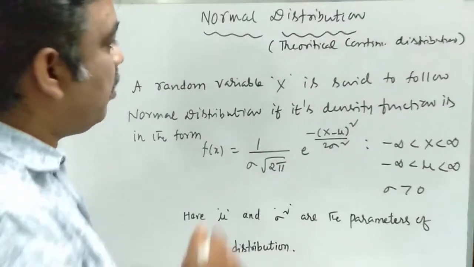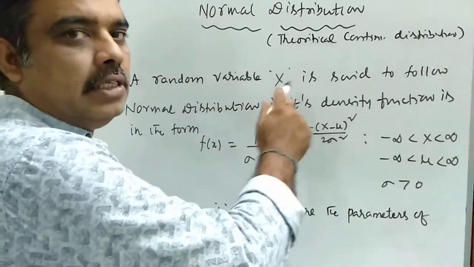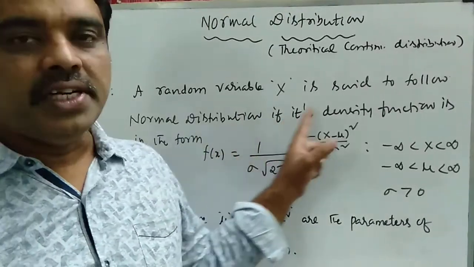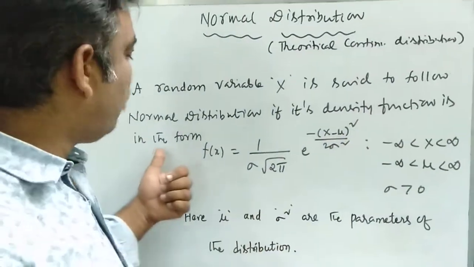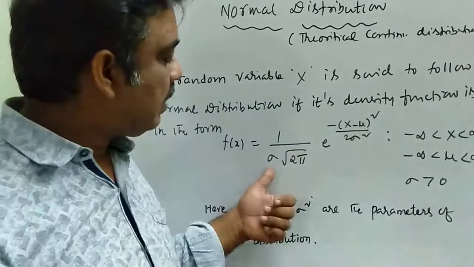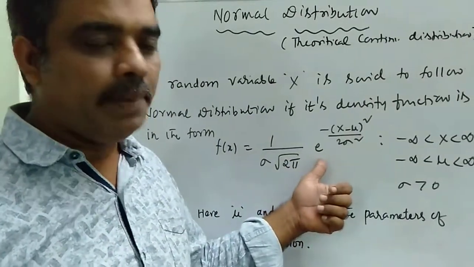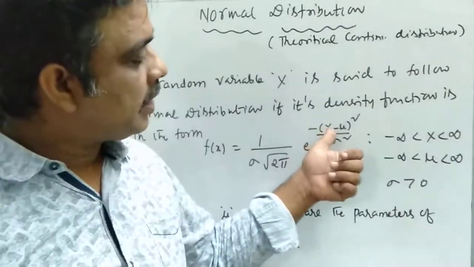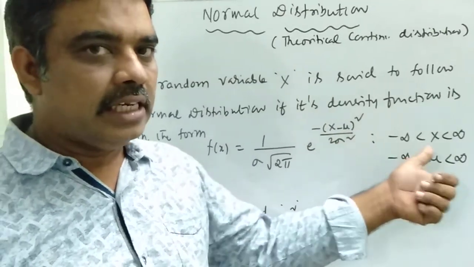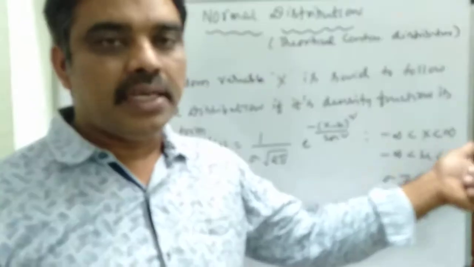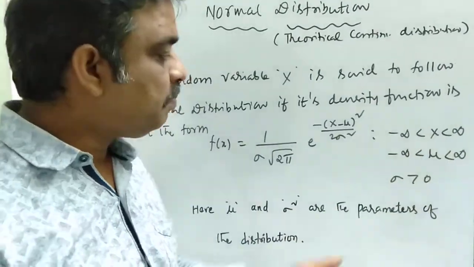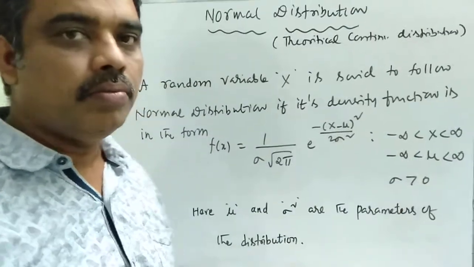A random variable capital X is said to follow the normal distribution if its density function is in the form f(x) = 1/(sigma root 2 pi) e^(-(x-mu)^2/(2 sigma^2)), where x is between minus infinity and plus infinity, mu is also between minus infinity and plus infinity, and sigma is greater than 0.